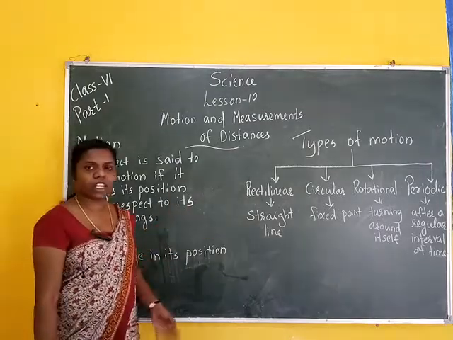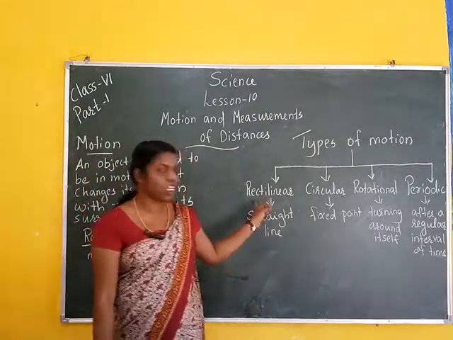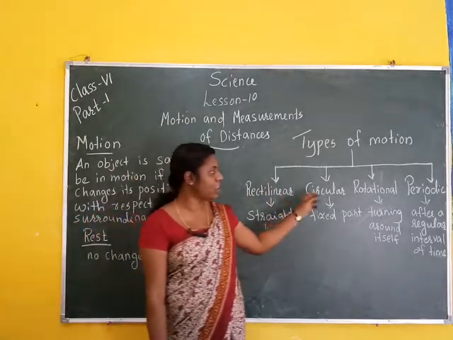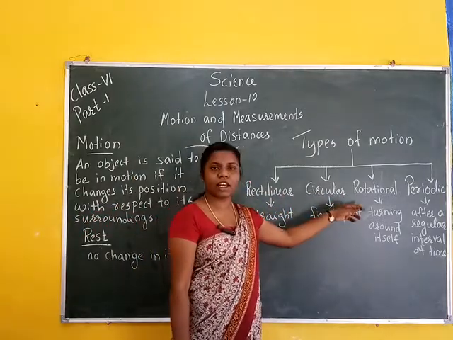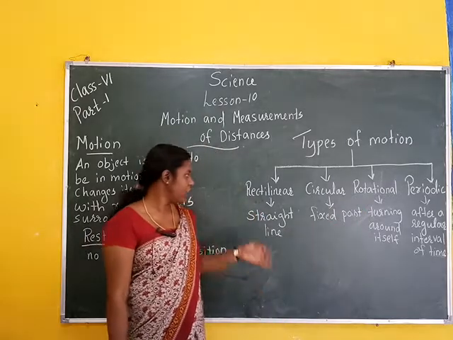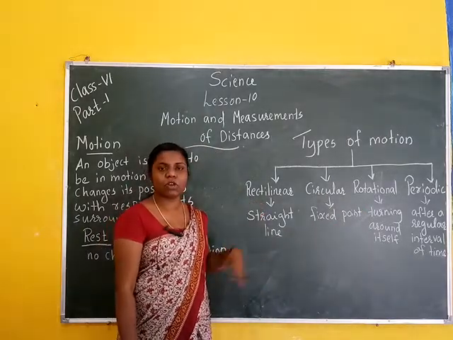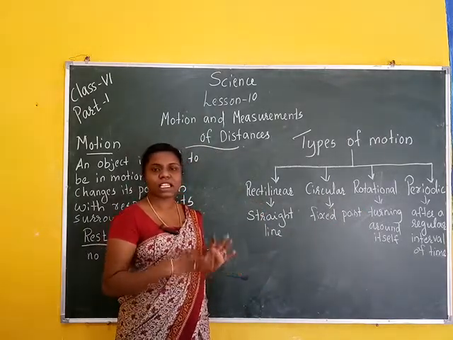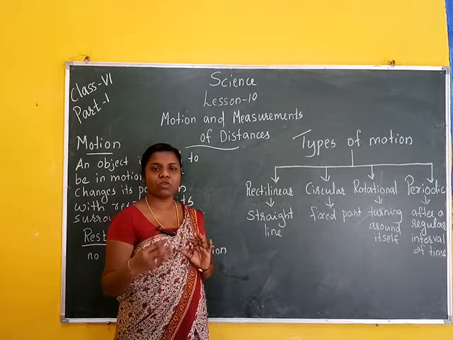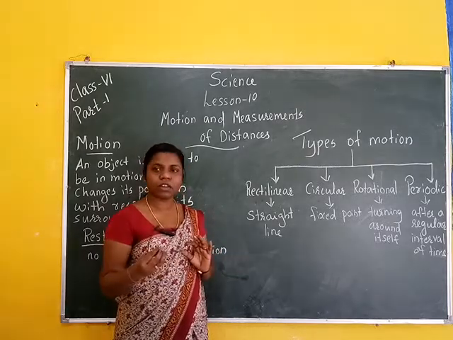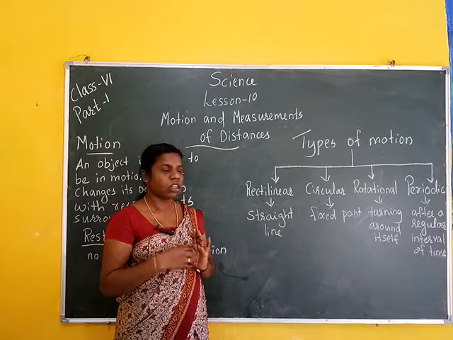What are the different types of motion? Rectilinear, circular, rotational and periodic motion. Rectilinear means the object moves along a straight line, such as vehicles on a straight road or runners on a straight track.